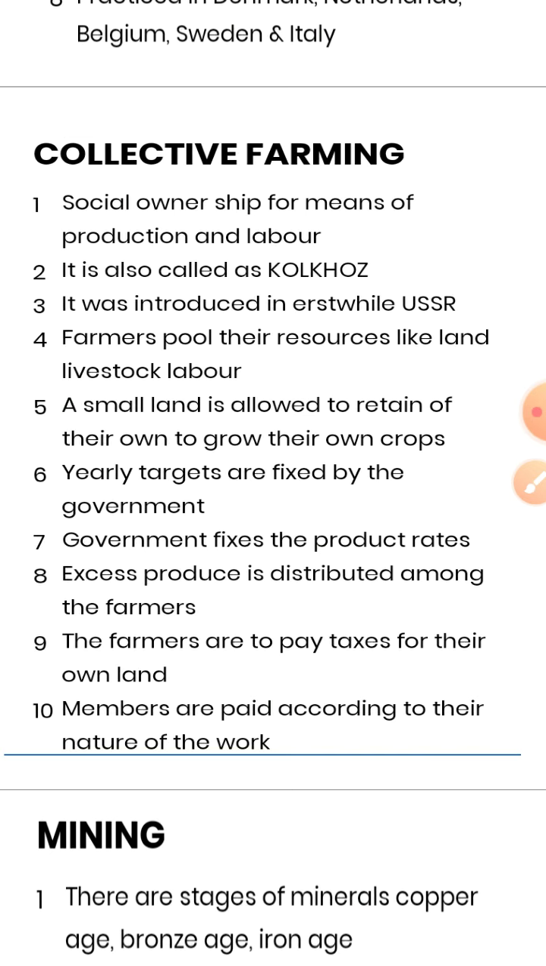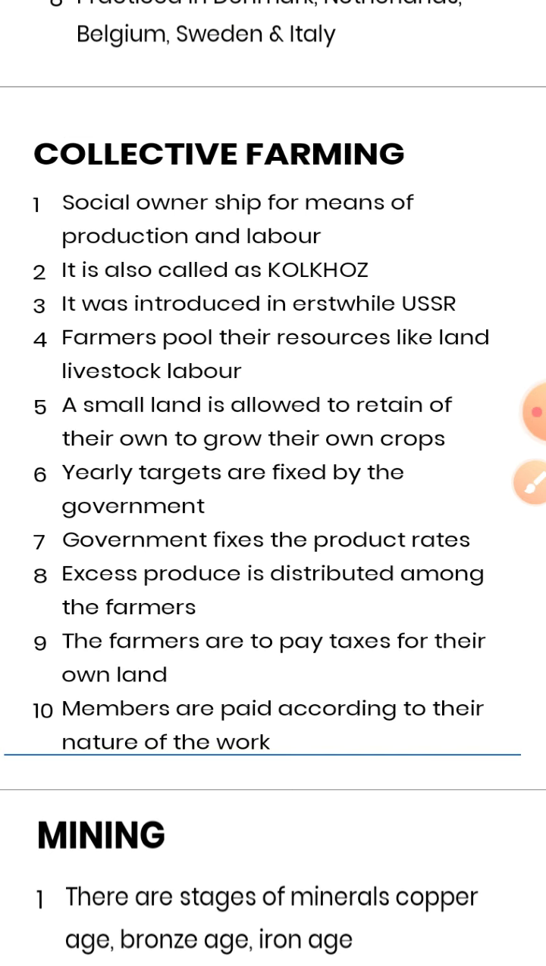So this kind of farming, the method of pooling the land and collectivizing the land, is called kolkhoz. This is an important term. It was introduced in the erstwhile USSR, meaning before the USSR split. Farmers pool their resources like land, livestock, labor, etc. A small piece of land is allowed to be retained of their own to grow their own crops.